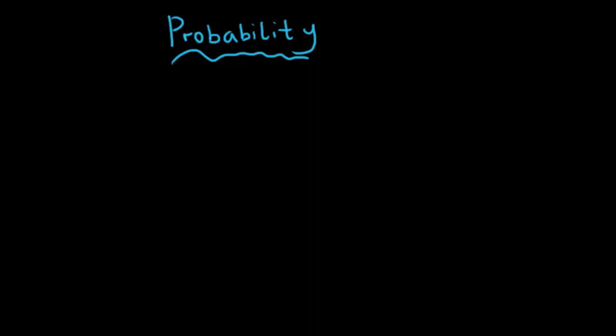Now, for probability of an event, we've got a scale. We have 2 extremes. On this side we've got 0, on this side we've got 1. Can you see? So it means that the probability of an event occurring cannot be more than 1, and the probability of an event occurring cannot be less than 0.